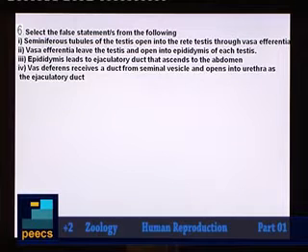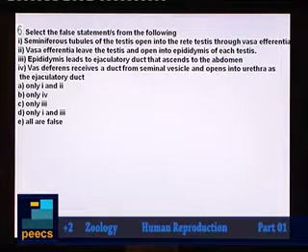So if you select the false statements, our answer will be option D here, because statement number 1 and statement number 3, they are wrong, or they are false statements. So our answer is option D.